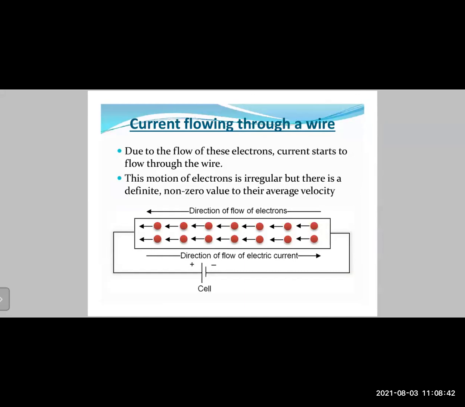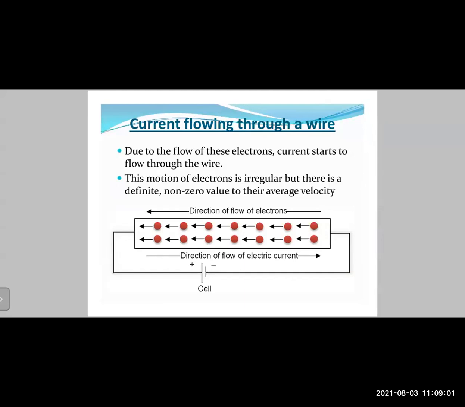The arrow at the top shows the direction of flow of electrons. The arrow towards the bottom shows the direction of flow of electric current. Electric current flows from positive terminal to negative terminal, but electrons flow from negative to positive terminal.